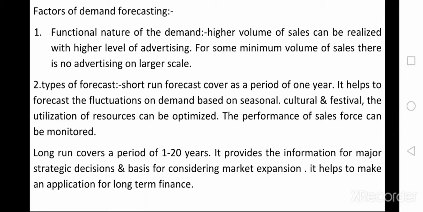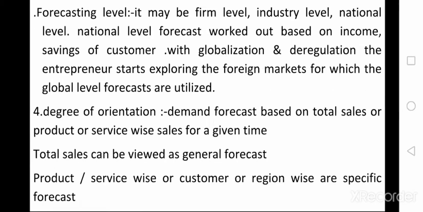The next factor of demand forecasting is the forecasting level. There are three types of forecasting levels: firm level, industry level, or national level. We already discussed the firm. A firm means one small branch in the company. Industry means the whole organization. The whole organization is called an industry.